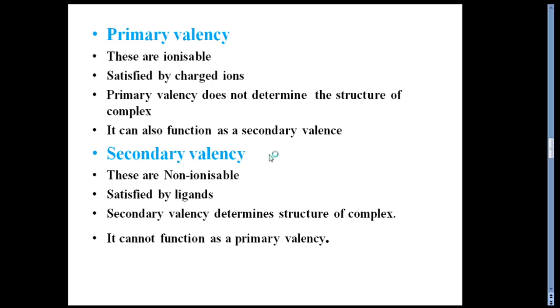Primary valency is satisfied by charged ions, but secondary valency is satisfied by ligands. The primary valency does not determine the structure of the complex, but the secondary valency determines the structure of the complex.